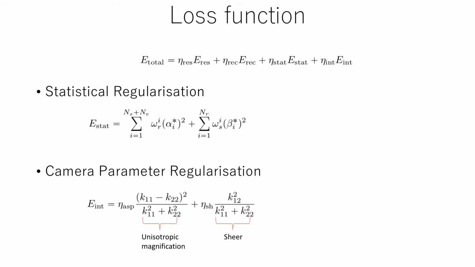We also introduce regularization terms. Statistical regularization is applied to the estimated 3D morphable model coefficients to keep the result plausible. Camera parameter regularization is to keep the reconstructed intrinsic camera parameters within realistic values. The first term penalizes anisotropic magnification, and the second term penalizes shear transformation.